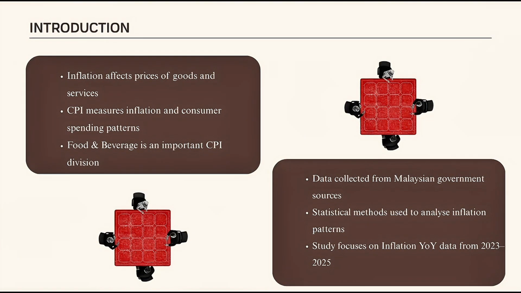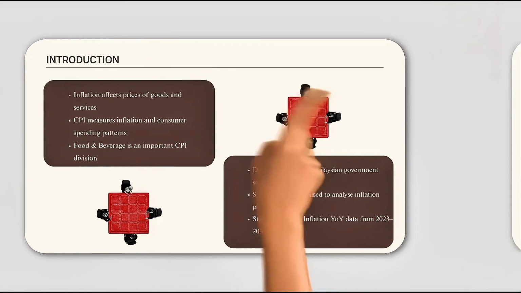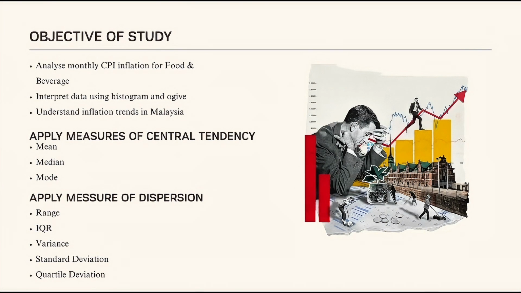In this report, we apply statistical methods such as measures of central tendency and measures of dispersion to better understand inflation patterns and fluctuations. The objective of this study is to analyze monthly CPI inflation for food and beverage from 2023 until 2025. Besides that, we apply measures of central tendency such as mean, median, and mode to study the data collected. We also use measures of dispersion including range, interquartile range, quartile deviation, variance, and standard deviation to analyze the spread of the data.